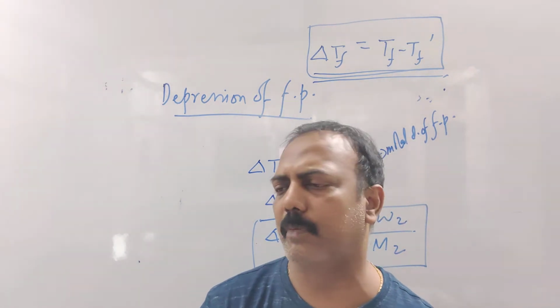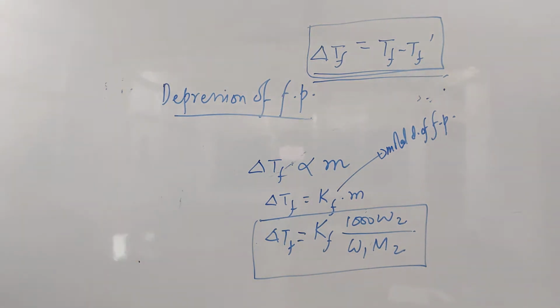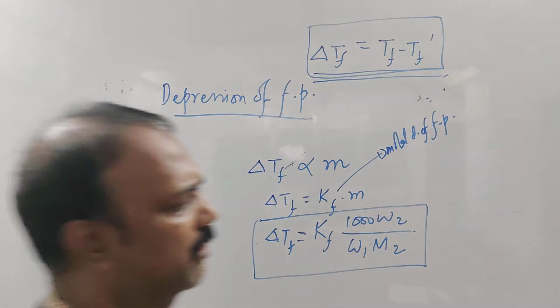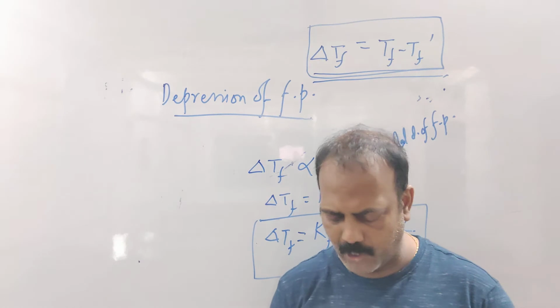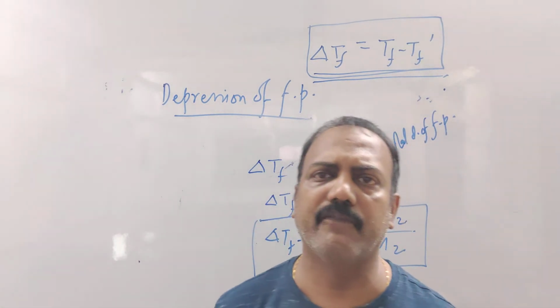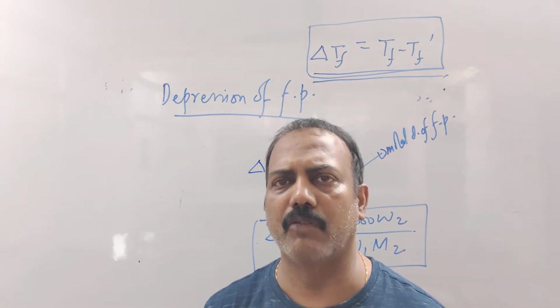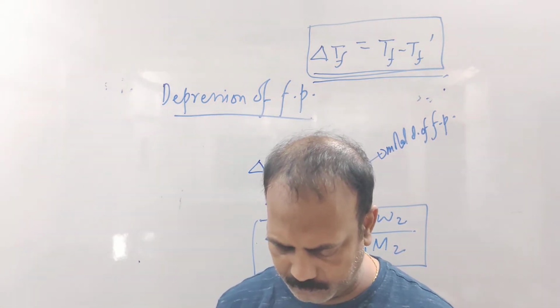To lower its melting point or freezing point, whatever you say, same thing, by 1.5 degrees Celsius.